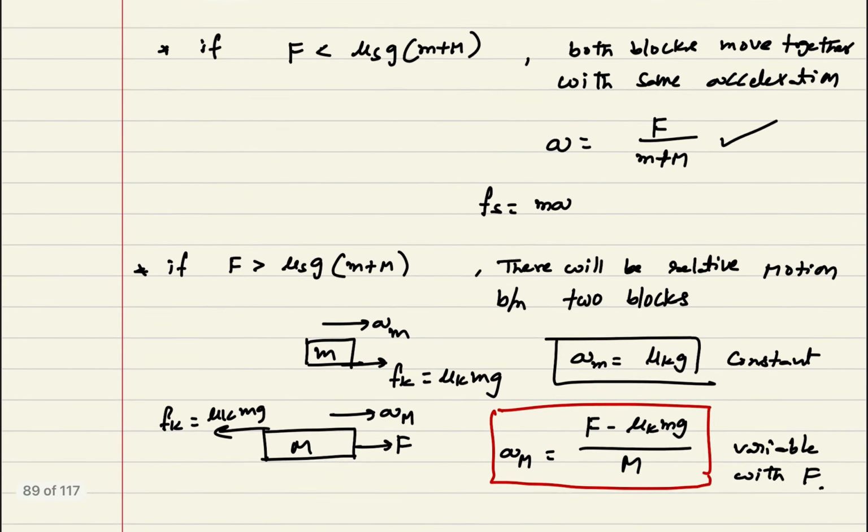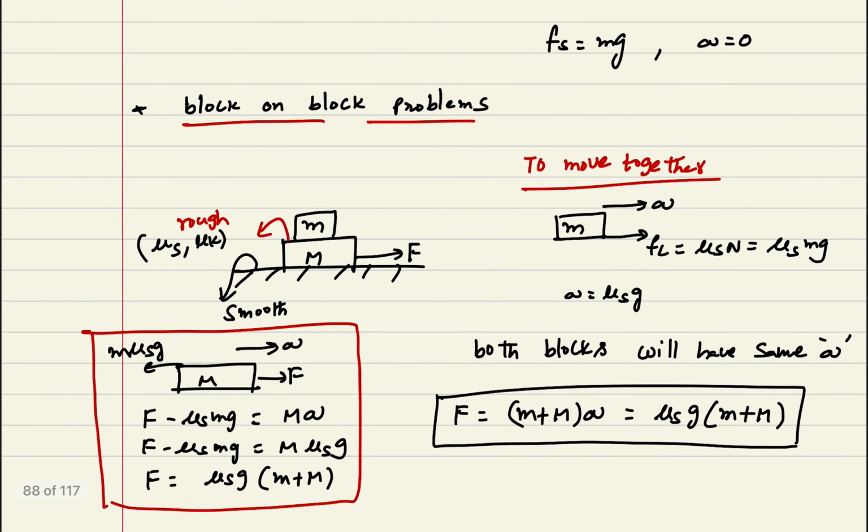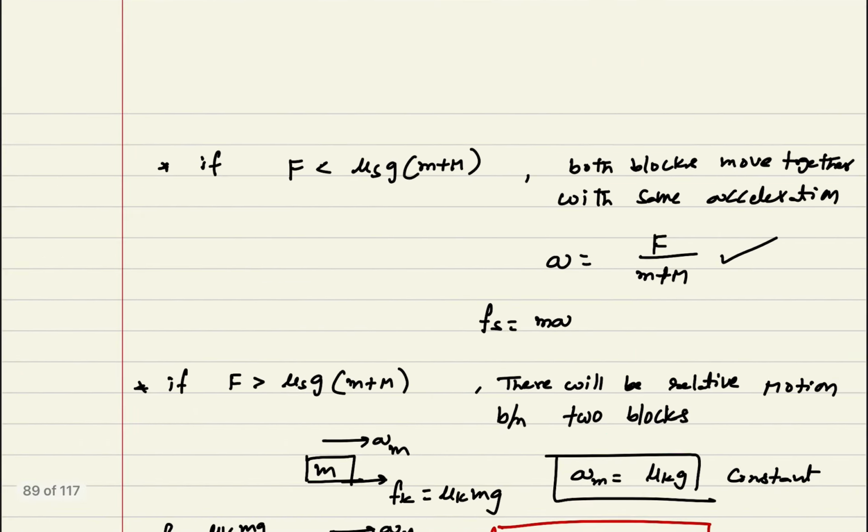First, you need to check the maximum force we need to apply for the blocks to move together. This force is the maximum force for blocks to move together. After that, blocks will not move together. This is the relation.